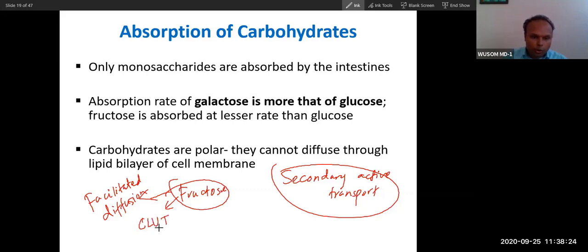GLUT means glucose transporter 5. This GLUT5 transports fructose. You can remember it that way: F4 fructose, F4 5. Now you can see here, secondary active transport is done by a channel called SGLT.